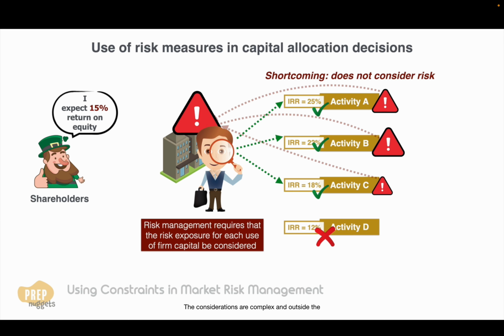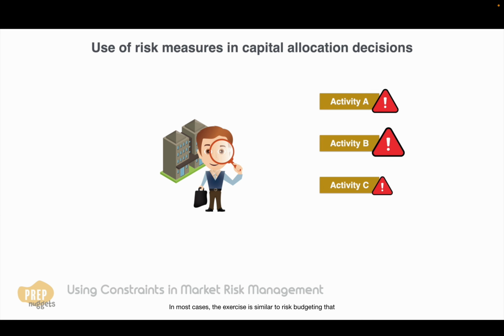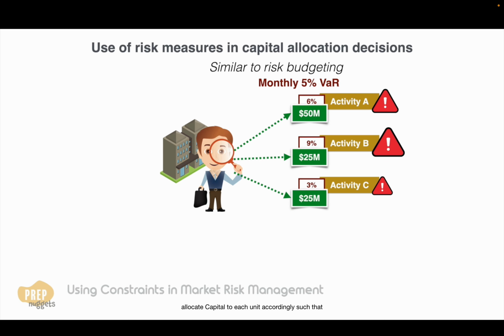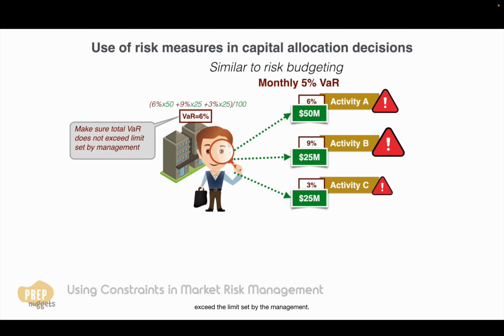The considerations are complex and outside the scope of the curriculum. In most cases, the exercise is similar to risk budgeting, that is, to calculate the VAR in percentage for each of the business units or activities and then allocate capital to each unit accordingly, such that the organization's total VAR does not exceed the limit set by the management.